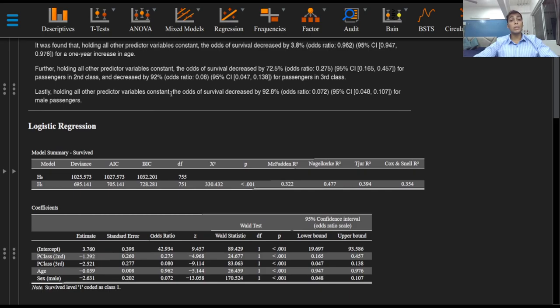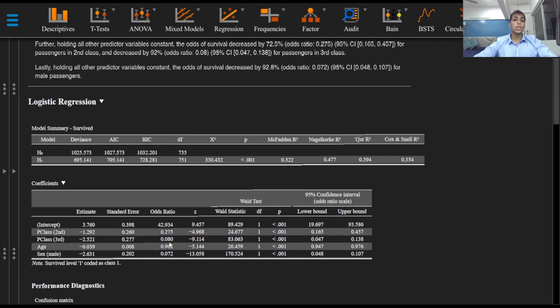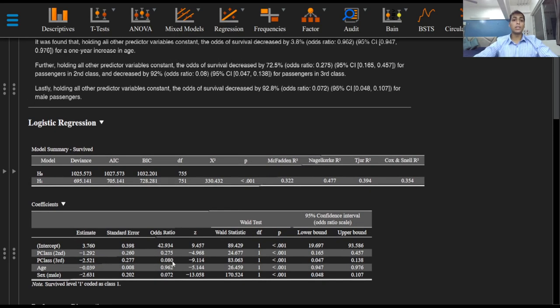Further, holding all other predictor variables constant, the odds of survival decreased by 72.5% with an odds ratio of 0.275 for passengers in second class and decreased by 92% with an odds ratio of 0.08 for passengers in third class.